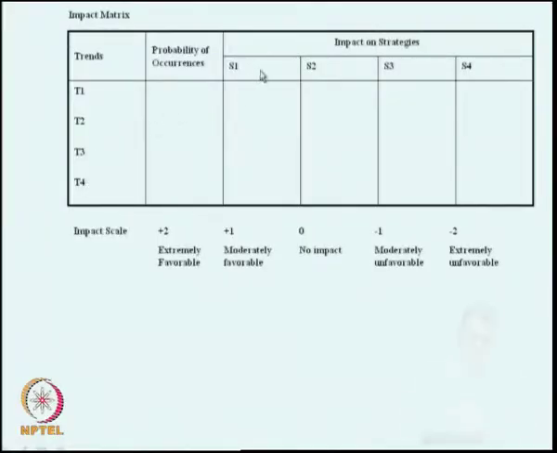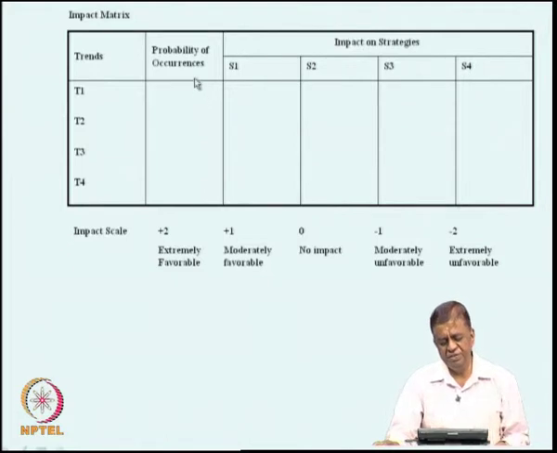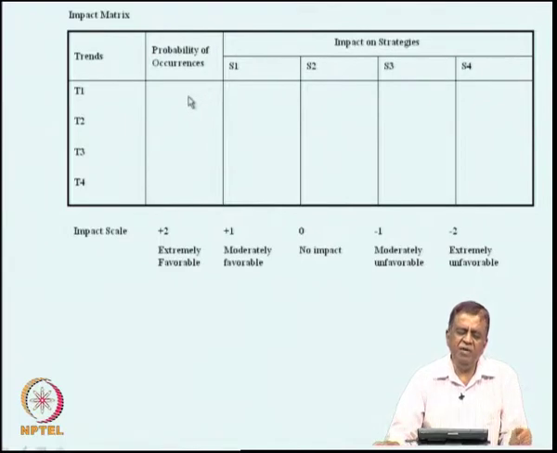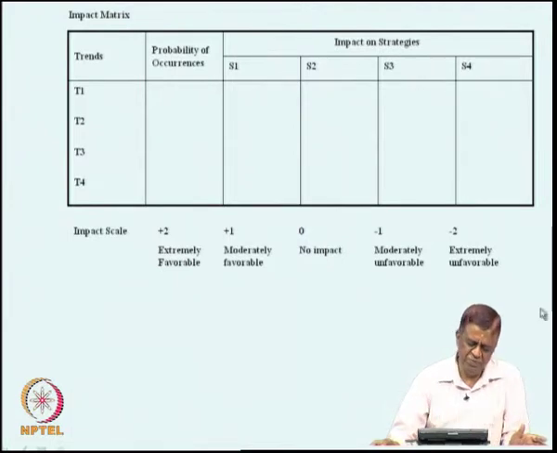Suppose there are these types of trends which you visualize going from T1 to T4. What is the probability of occurrence of each of these trends? So, you start giving a probability for each of these trends. That is T1, what is the probability that this trend T1 will occur in the next period? You may say 20% probability. Now, suppose it is a 20% probability, then what is the effect that it will have on the 4 strategic actions that the company visualized, that is S1, S2, S3, S4.